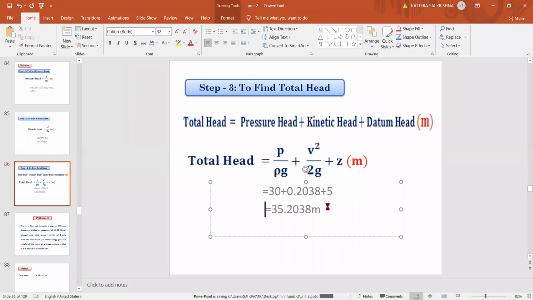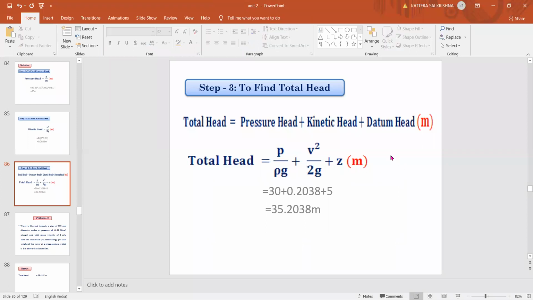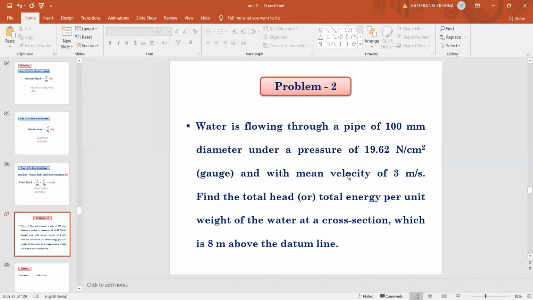Next, second problem. I'll give the question. You need to calculate. Now we have 5 more minutes. Just calculate now. Everybody copied this? Shall I go for the next question? Nobody is replying, so I feel that you have completed. Please copy the question. I think it is almost the same, just the values are changed.